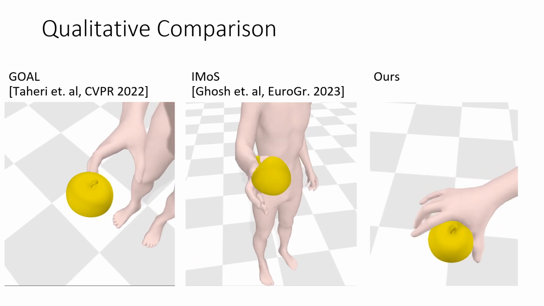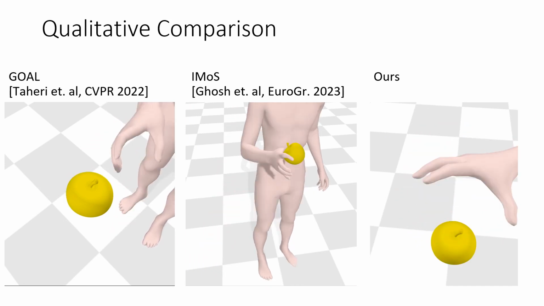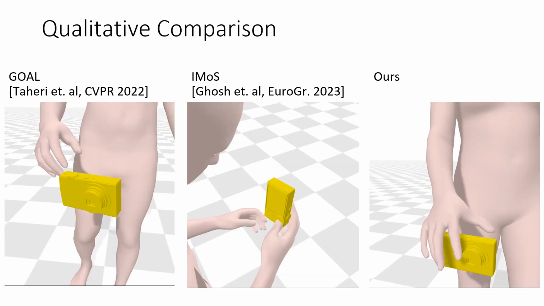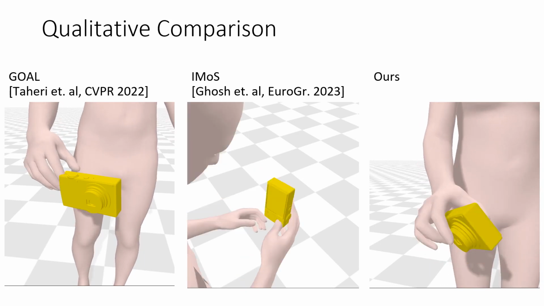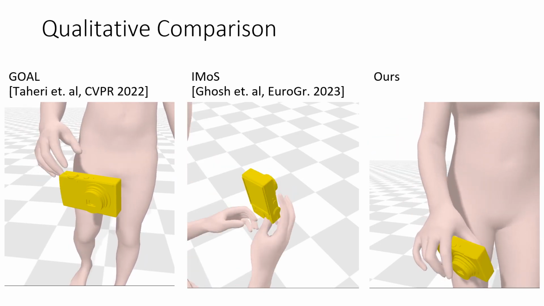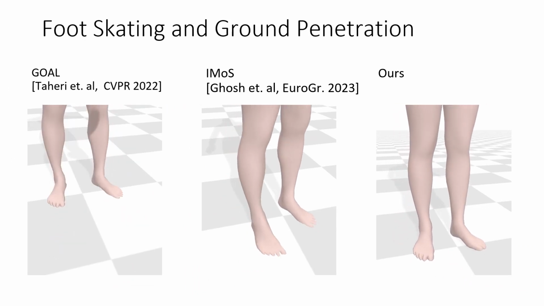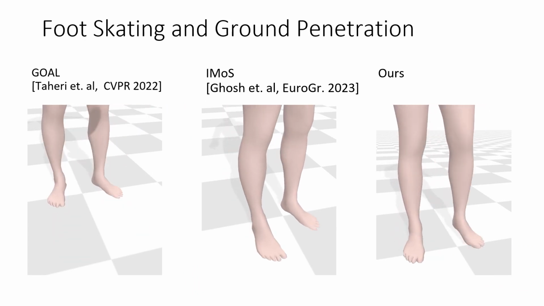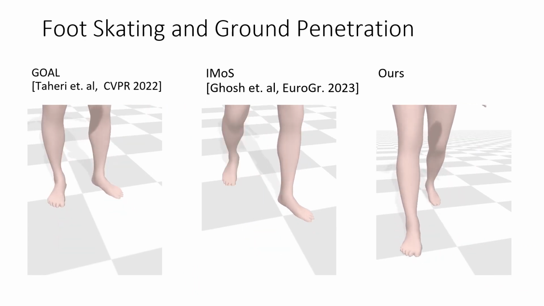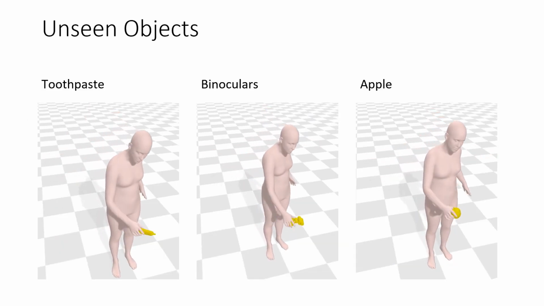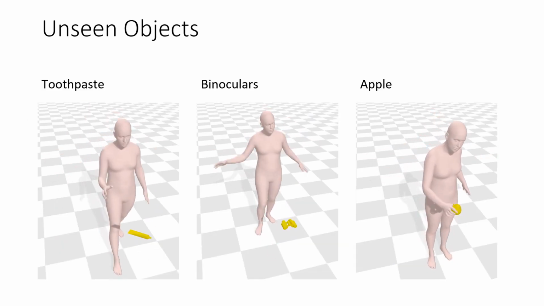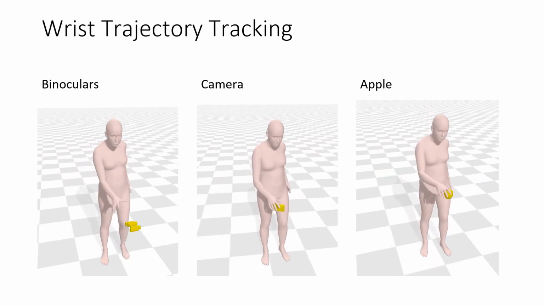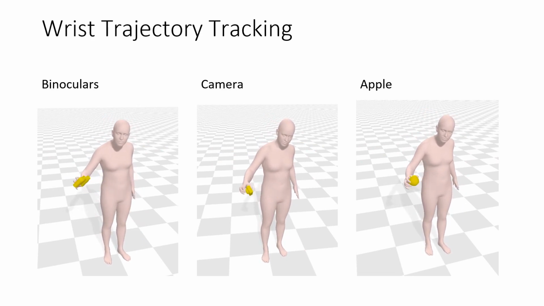We find similar behavior across different objects. This is also reflected in our quantitative results, which show better physics-based properties. Other artifacts of data-driven methods are foot skating and ground penetration. Our method successfully removes such artifacts. We show that our method can generate the entire sequence of approaching, grasping, and manipulation for different unseen objects. Furthermore, we can generate a wrist trajectory and make our human character follow it.